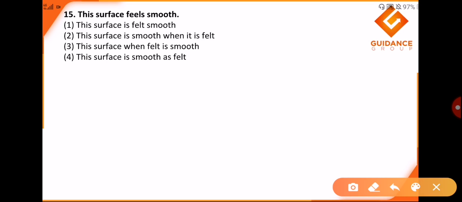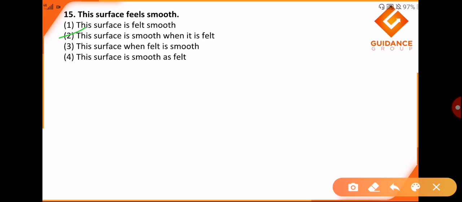This surface is felt smooth. This surface is smooth when it is felt. This surface when felt is smooth. Next one is this surface is smooth as felt. Now I would say I will mark option number second. Why? Because if I don't touch it, how will I know? So this surface is smooth when it is felt.